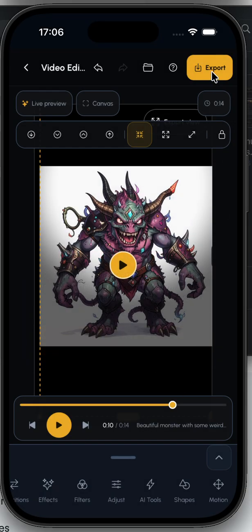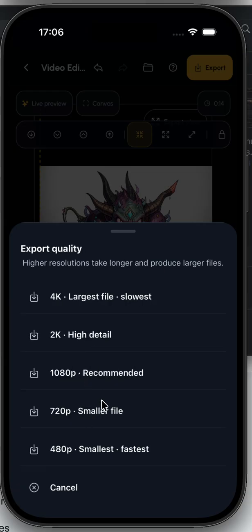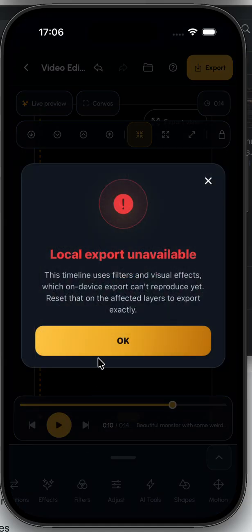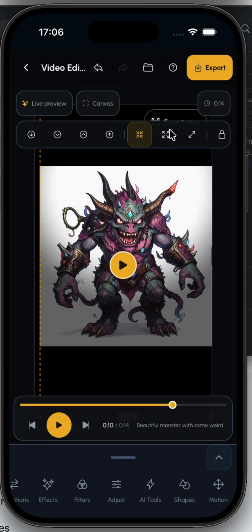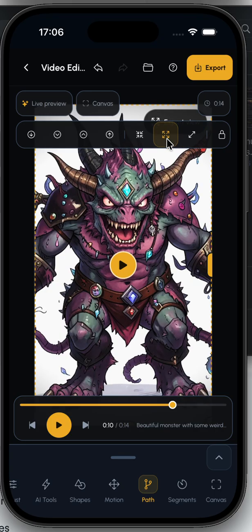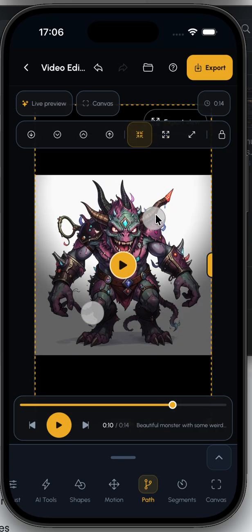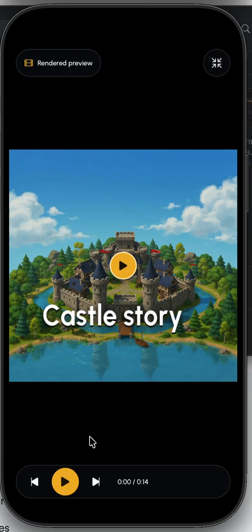There are some things we can export, but I will make it available later. I'll save to the gallery. Okay, I need to make some adjustments, but we can do a lot of things here. We can do motion, we update the image here to the specific way we want. We can see the live preview.